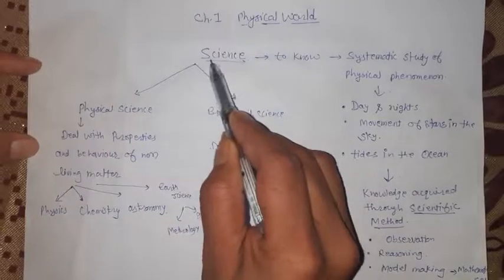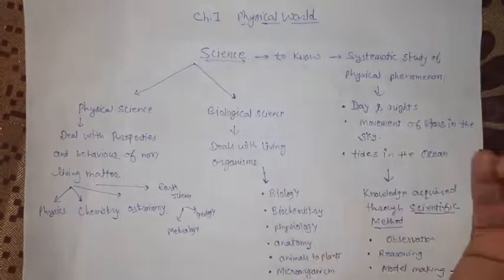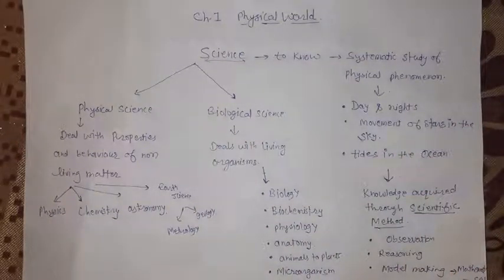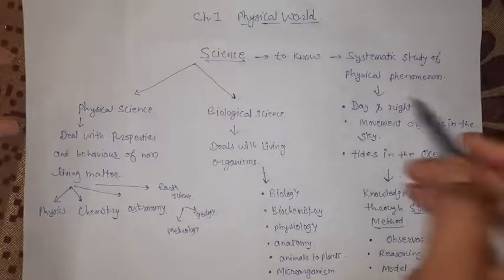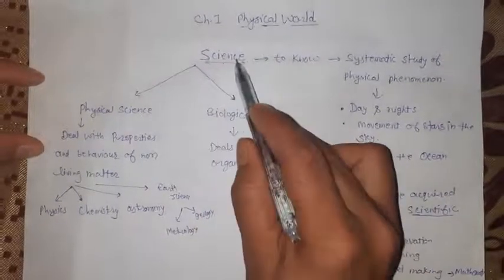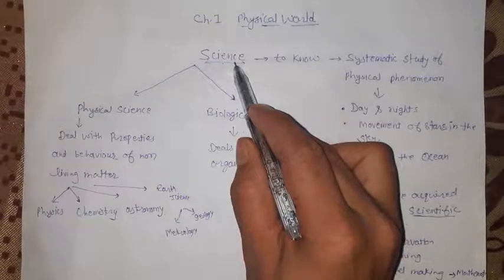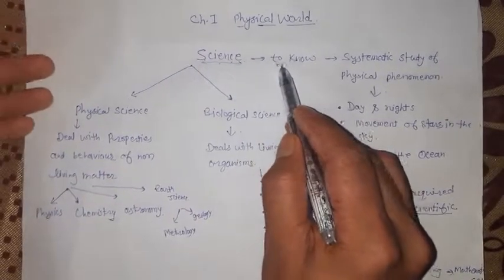Up to fifth class we study science, but from fifth onward this is going to be a different field. Science comes from the word scientia, and that means to know.